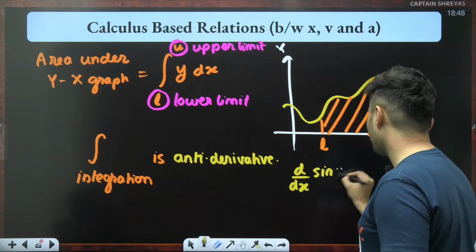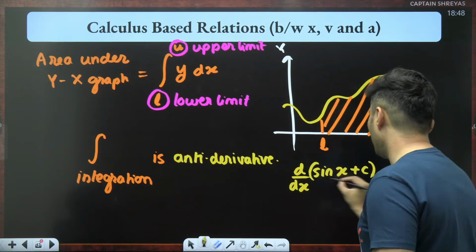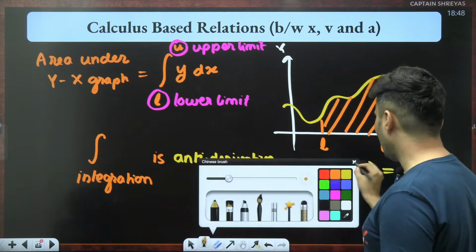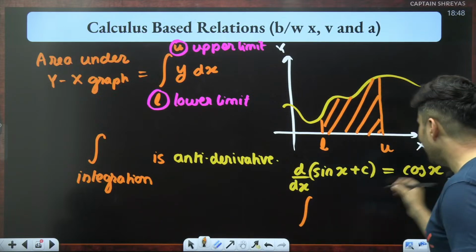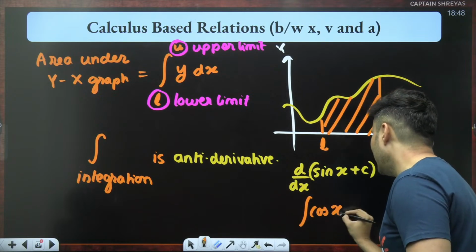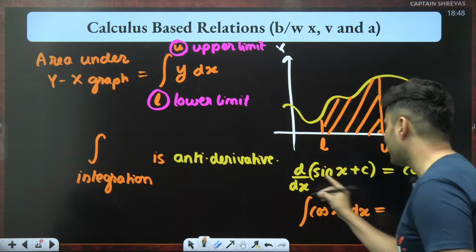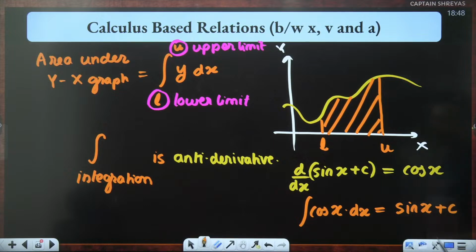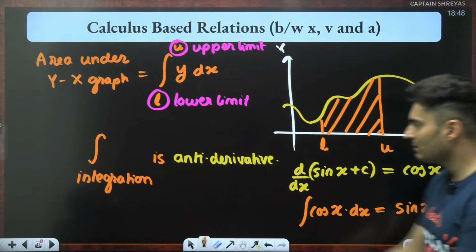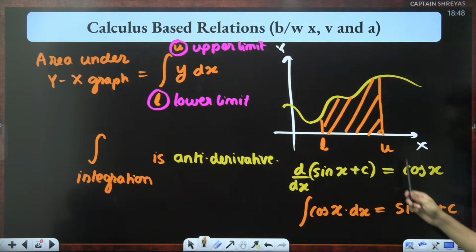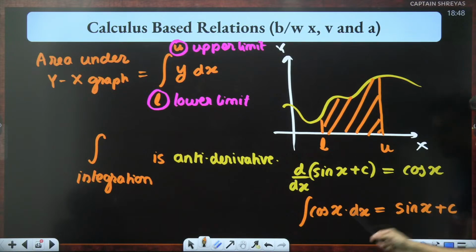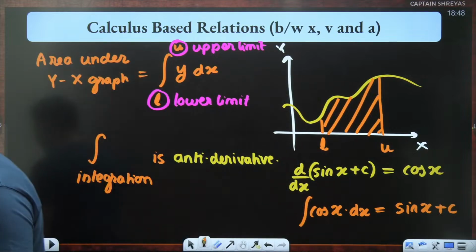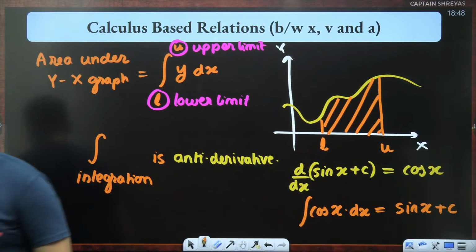Similarly, sine of x plus any constant, if you take the derivative, you will get cos of x. You do the exact opposite, meaning you integrate cos of x with respect to x, and you will get back the original function, which is sine x plus c. That is the meaning of integration, which is antiderivative. You take the derivative of sine, you get cos, so the integration of cos is sine. These are the basic things which you should remember. I'm just doing a small recap of it.